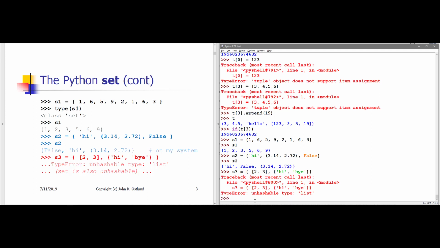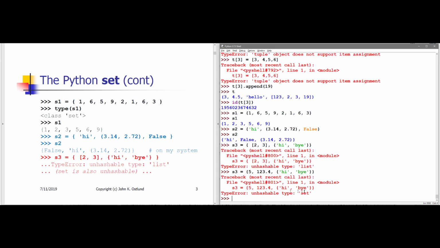If I eliminated that problem, if I said S3 gets, and now let me just say 5, 123.4, and then a set containing hi and bye. Now, hi is immutable, bye is immutable, strings are immutable, but the set itself containing hi and bye is mutable. We haven't seen how to make modifications yet, but we will in just a moment.